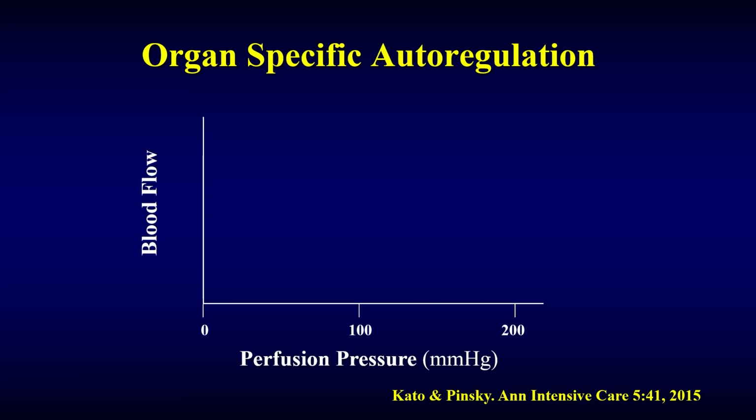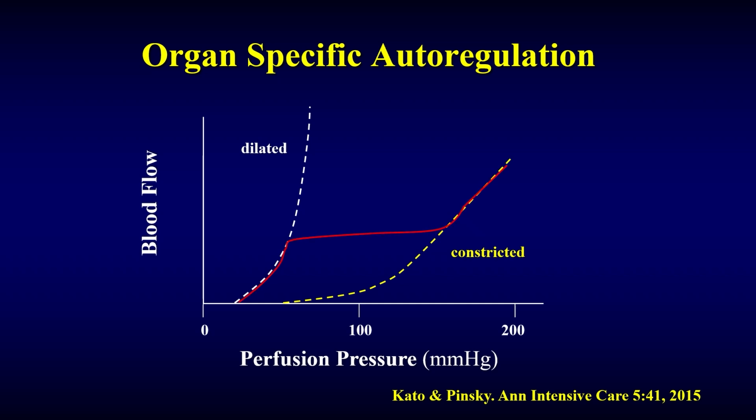So if we look at specific organs, we see something different. Let's take the brain. If it's totally dilated, I need very little pressure to increase flow. And if it's very constricted, I need a whole lot of pressure to increase flow. So let's see what happens to the brain if I have a very high perfusion pressure and I allow it to fall. I see a very strange phenomenon. First of all, at very, very high pressures, the flow to the brain is very high and is determined by perfusion pressure. And this is why malignant hypertension causes cerebral edema.